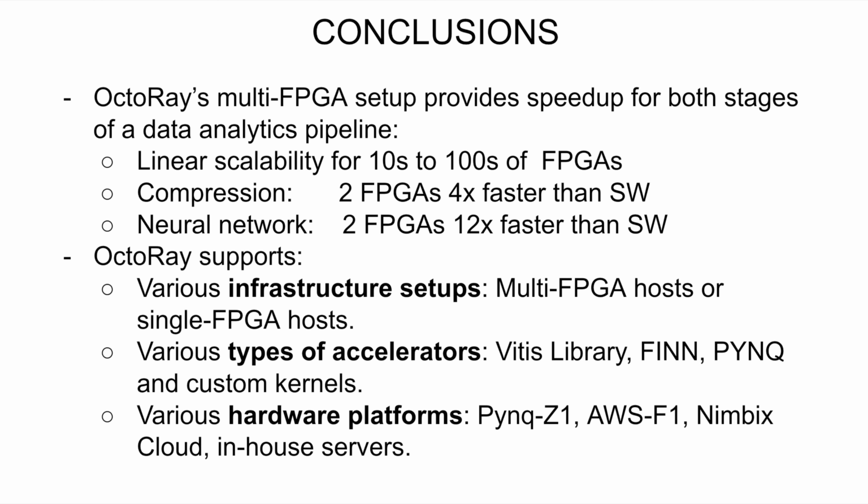To conclude, OctoRay lets us build multi-FPGA clusters which can outperform both single FPGAs and software implementations. We have shown that for both data compression and neural network inference, which are examples of the two primary stages of a data pipeline, the performance scales linearly with the cluster size. Also, our measurements show that for these two applications, a 2 FPGA cluster outperforms the corresponding software implementation by 4x and 12x respectively. Such a cluster has many notable properties.